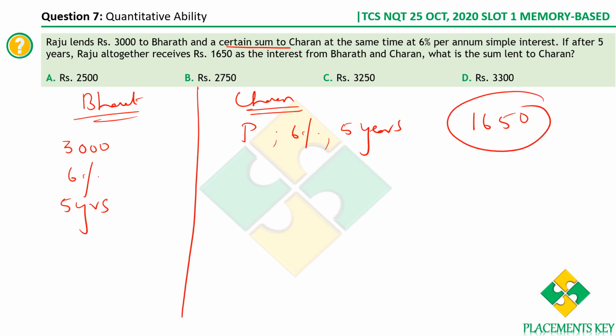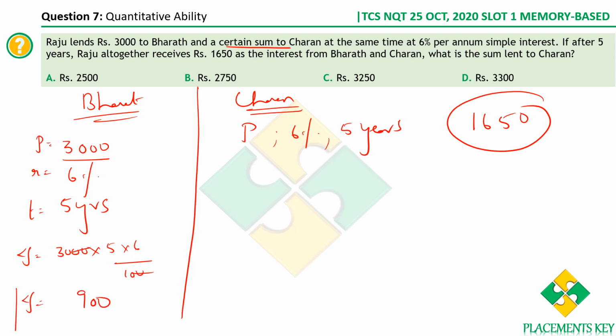Let's first compute the interest earned for the amount given to Bharat. The principal is 3000, the rate of interest is 6%, and the time is 5 years. So what is the interest? It is PTR by 100. So it is 3000 into 5 into 6 by 100. 0 0 cancel, 3 fives are 15, 150 into 6 you get 900.